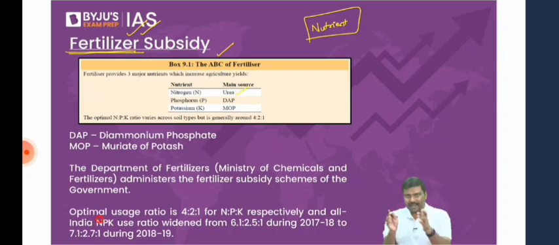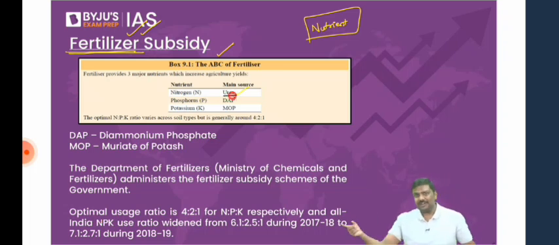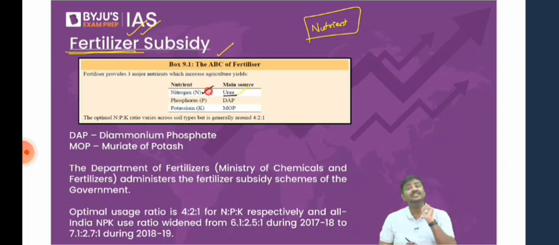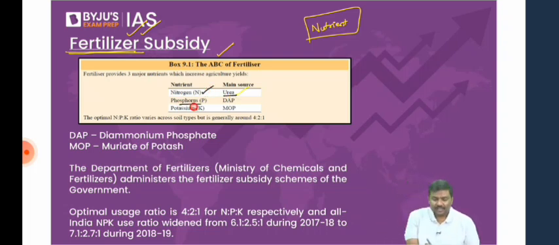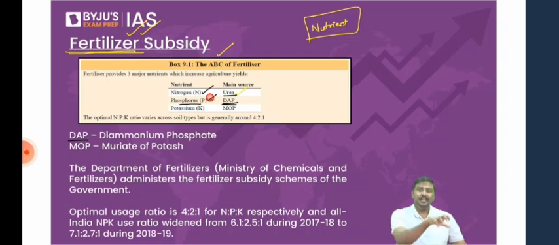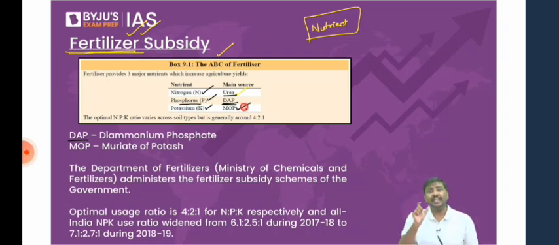And in the market, the fertilizer which has the highest amount of nitrogen, 46% nitrogen, is urea. Very often you'll come across in the newspaper, urea supply is increased, import dependence on urea will come down. What is urea known for? Urea has the highest amount of nitrogen, 46%. Then there is phosphorus, P. There is diammonium phosphate. Before you start typing some long form, please look at the bottom of the table. You will see the long form of it. In diammonium phosphate, the majority of it is phosphorus itself. It has 18% nitrogen and 46% phosphorus. And the third one is potassium, that is K. Muriate of potash, MOP. In case of muriate of potash, 60% is potassium itself.